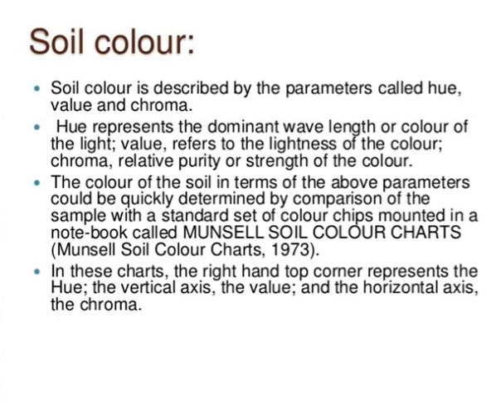The notation for value consists of numbers from 0 to 10, from absolute black to absolute white. Then notations for chroma consist of numbers from 0 to 8 at equal intervals. So this is all about the physical properties of soil.